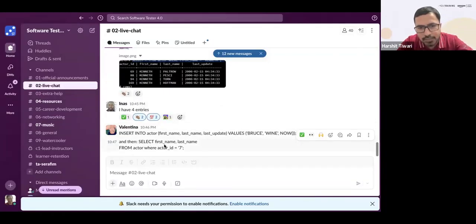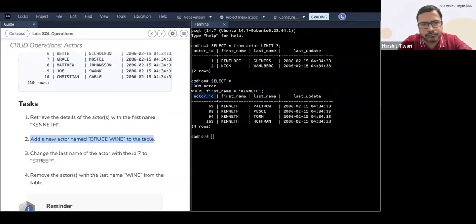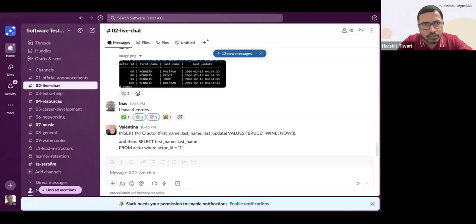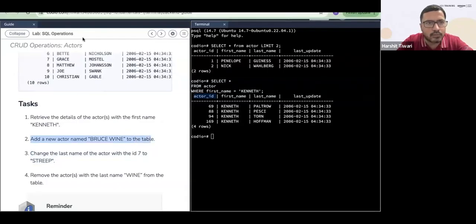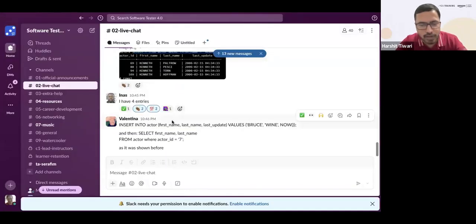And then select first name, last name from actor where actor ID equal to 7. How do you know actor ID will be 7? Oh, that's the next answer you are giving. Okay, let's first do task number 2. All right, Valentina is on fire.